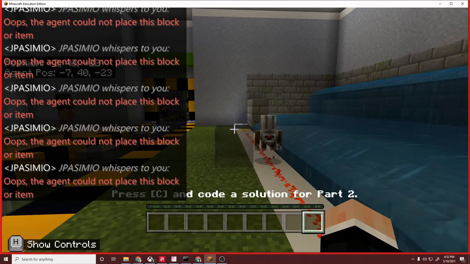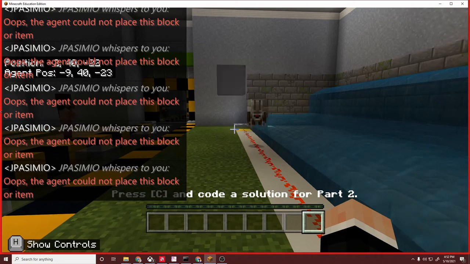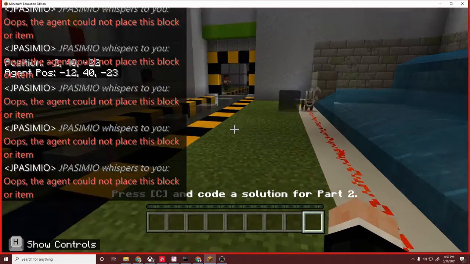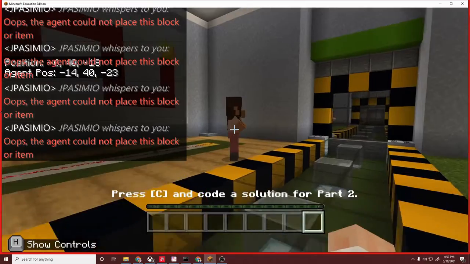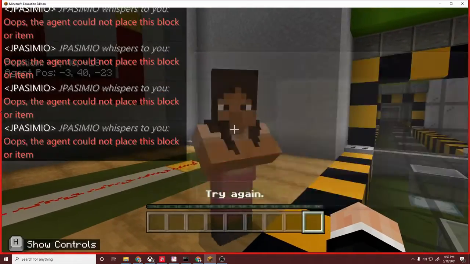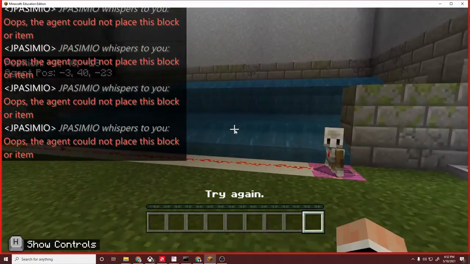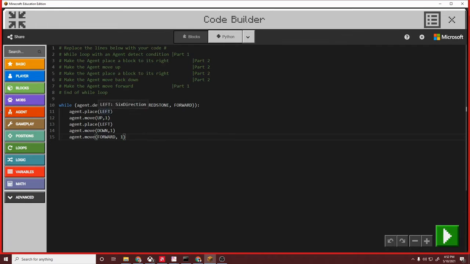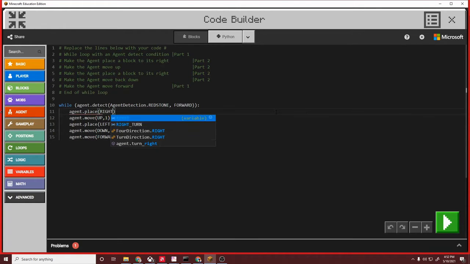Oh no, I made a mistake. We don't want the agent placing stuff to the left, we want him placing stuff to the right. That's okay, that's an easy enough mistake to fix. We're just going to try again. And now I can just take this place and change that to place right.